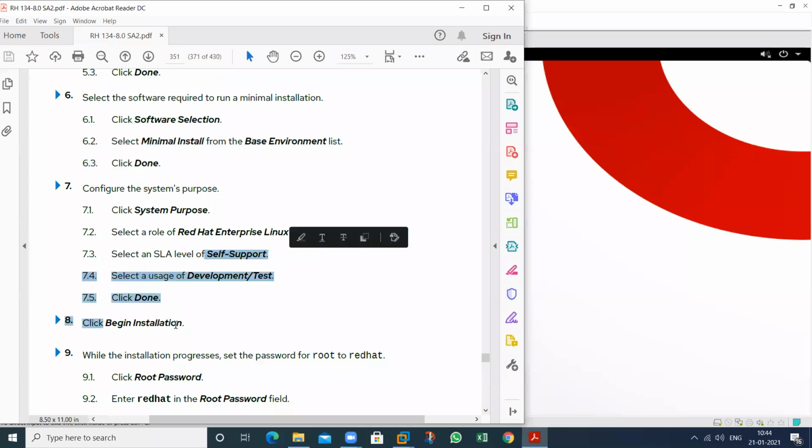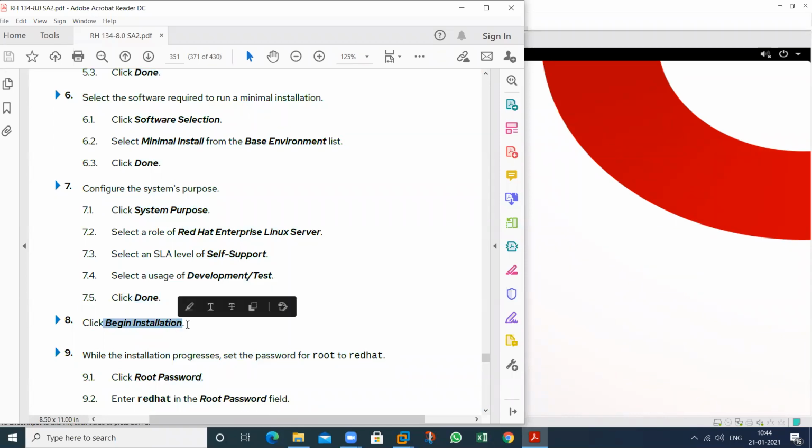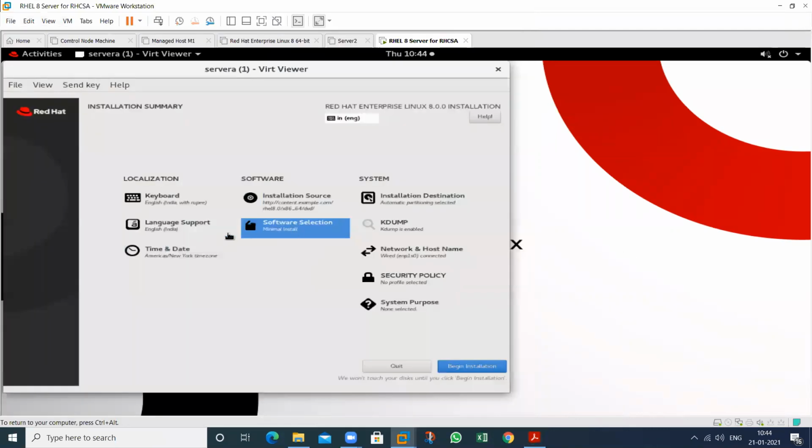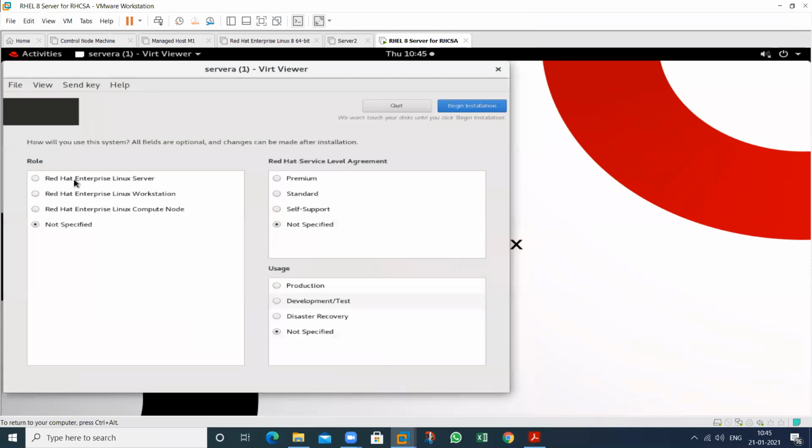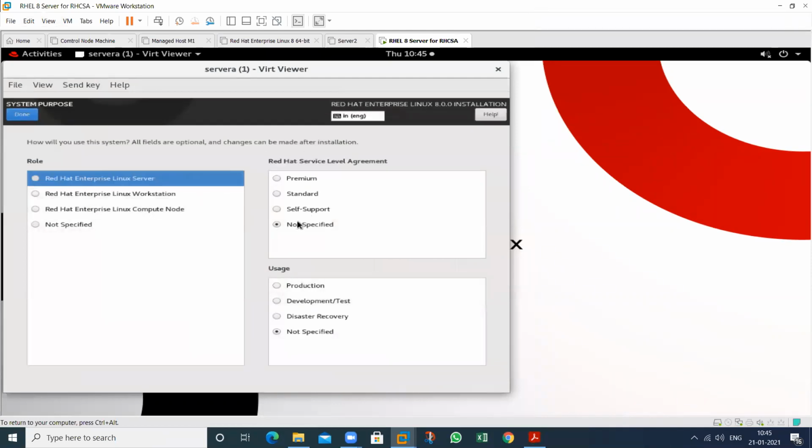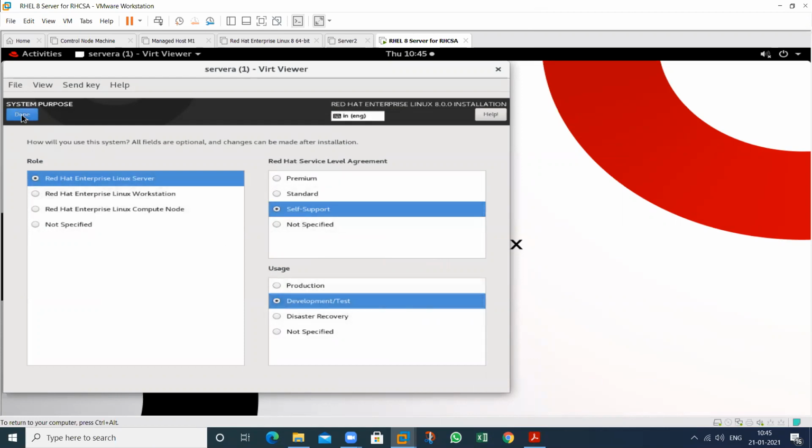Then click on begin installation. Now your installation will be started. So this is the whole procedure. By using this, you can install the operating system. So click on system purpose, select Red Hat Enterprise Linux server, select self-supported, and select development and testing. Then click on done.